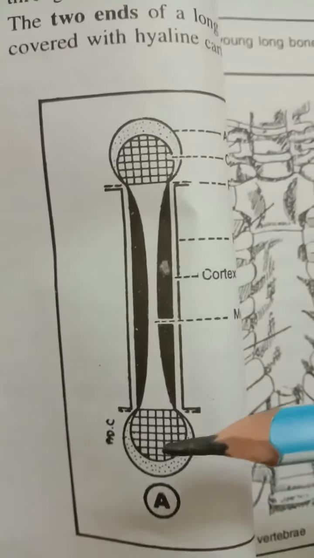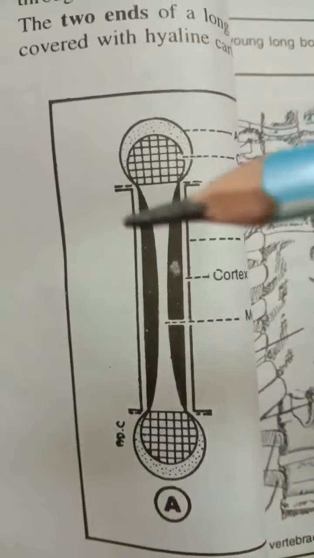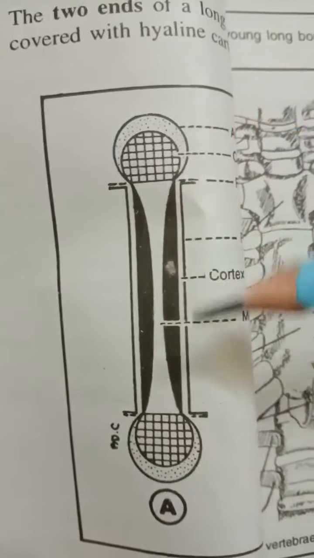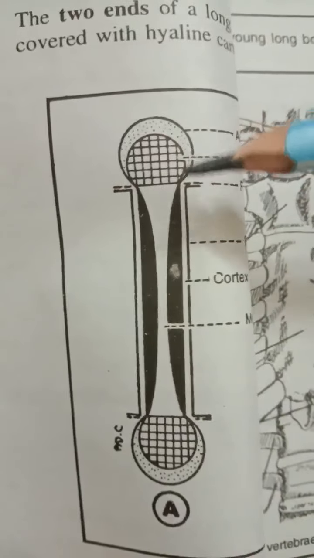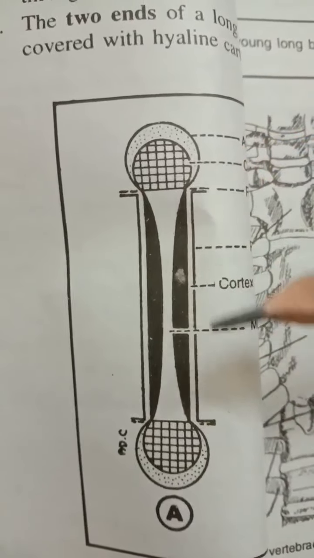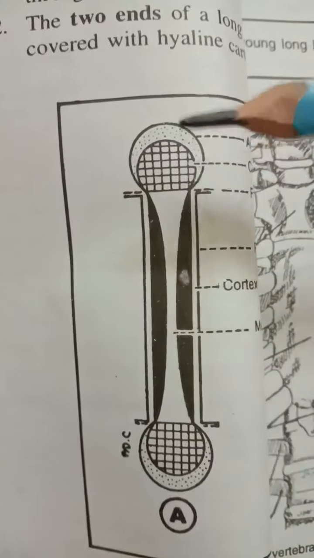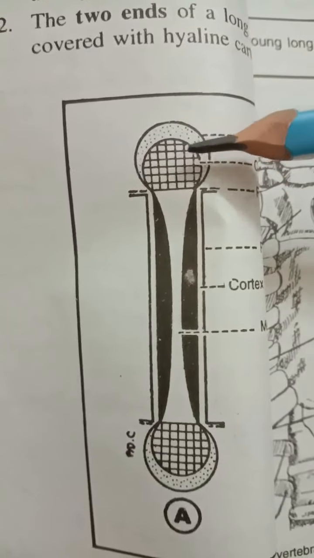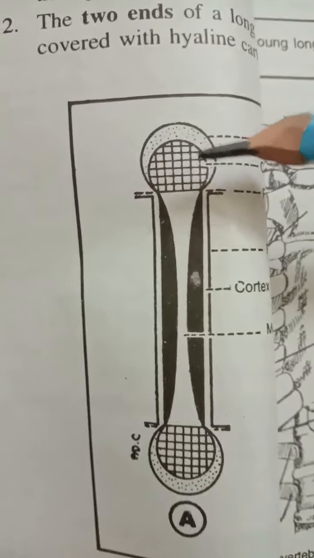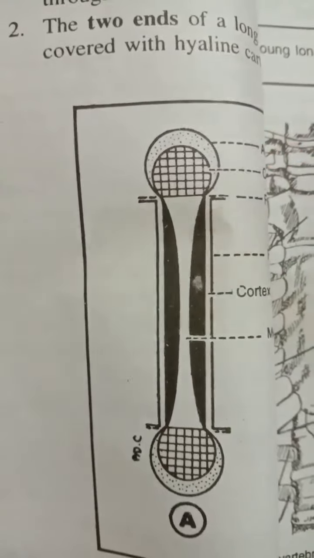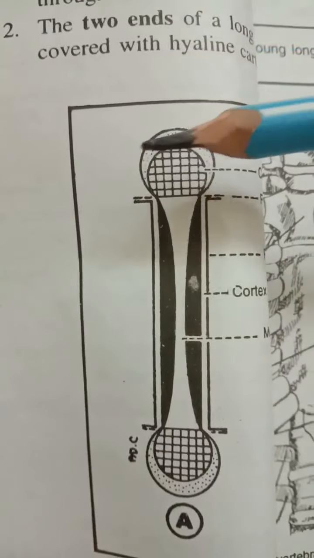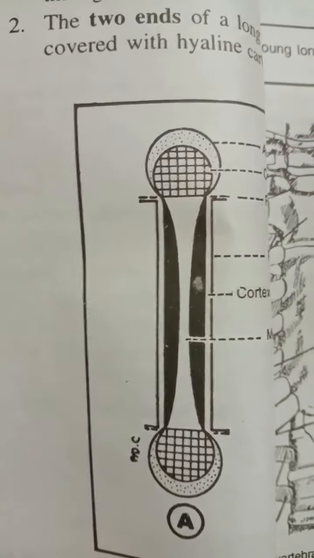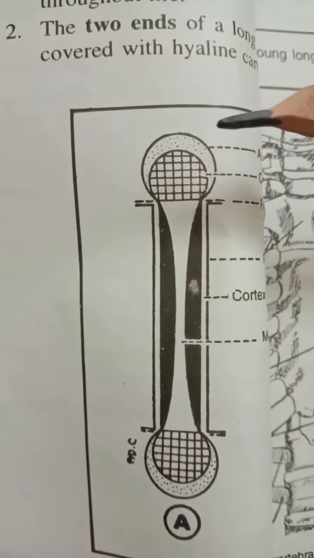Then the cancellous or spongy bone, which is also called the trabecular bone. It is open in texture, and it is made up of a meshwork of trabeculae. Here you can see the meshwork or network of trabeculae. That means the rods and plates, and in between them the bone marrow is present.